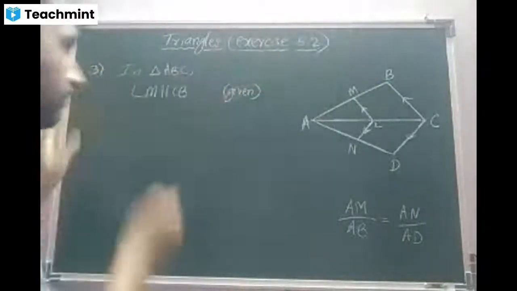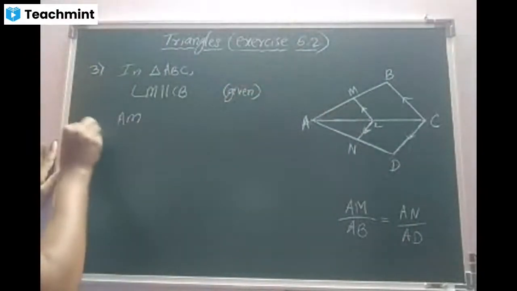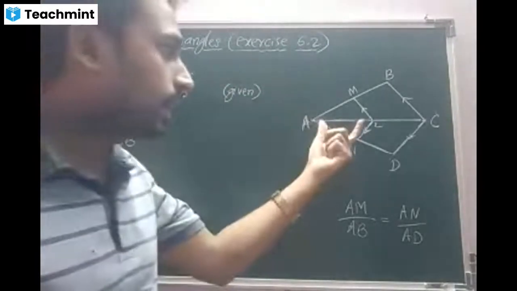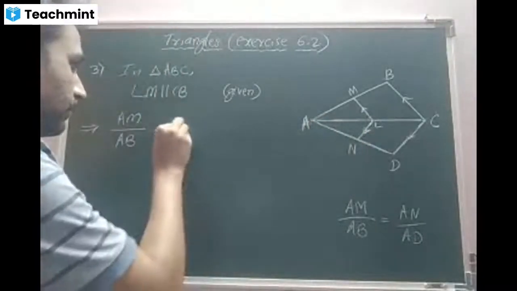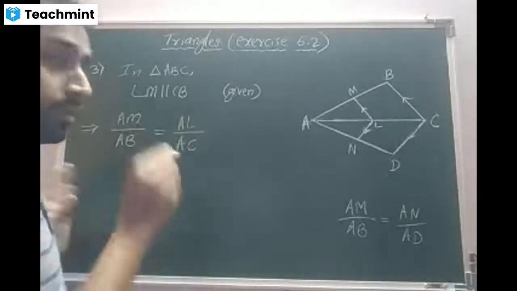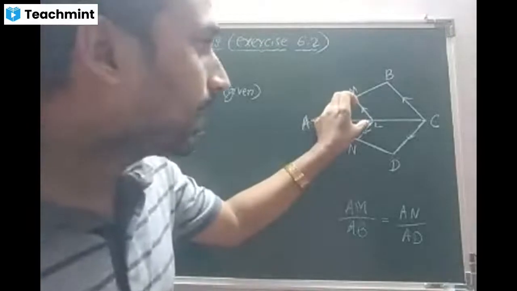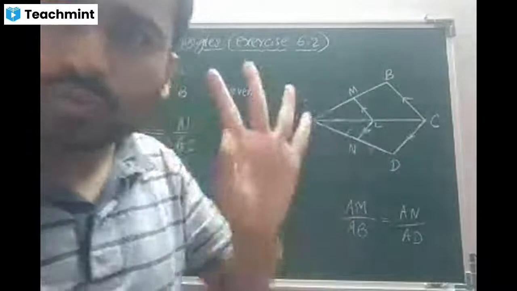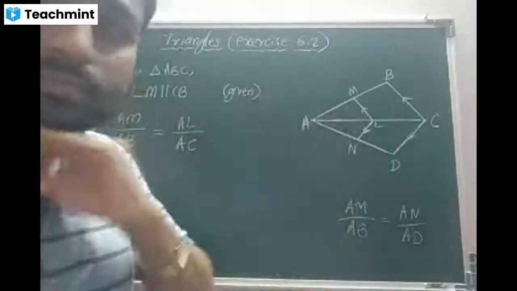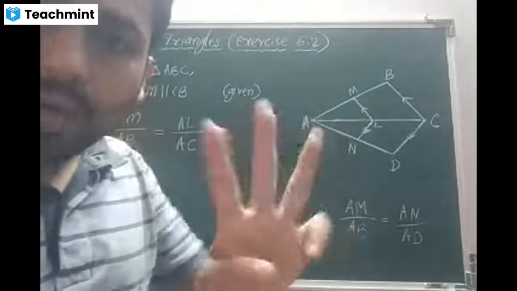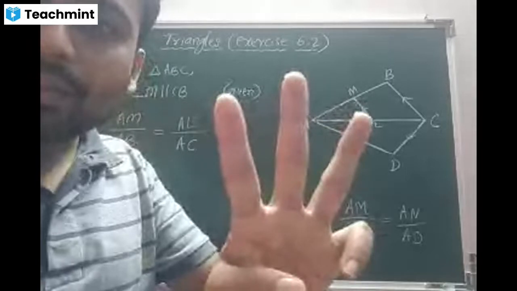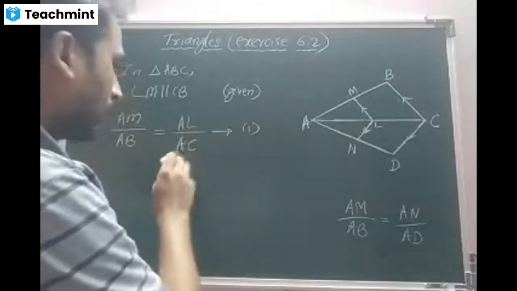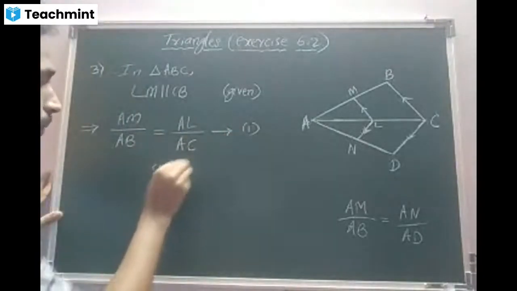AM by AB is equal to AL by AC. It is equal to, you can write LM by BC, but this is not required, beta. Only two ratios are sufficient for us. Is that clear? Yes, sir. I am not taking the third ratio. Two are sufficient. First call it equation number 1, and the reason, beta, corollary of BPT.